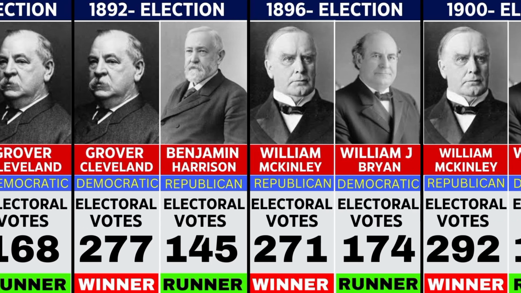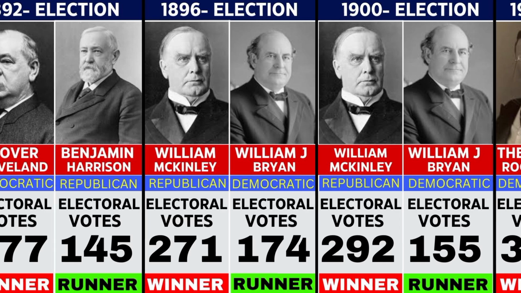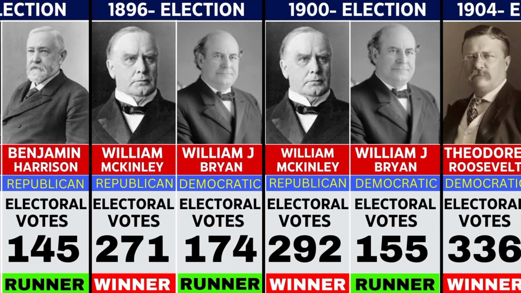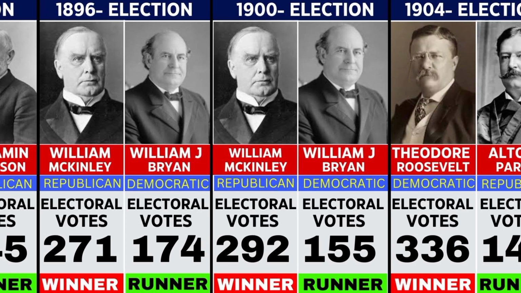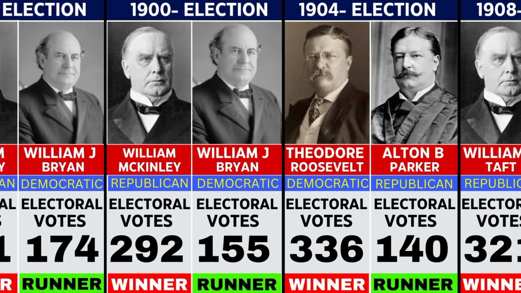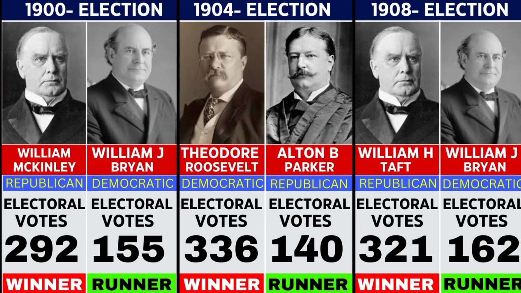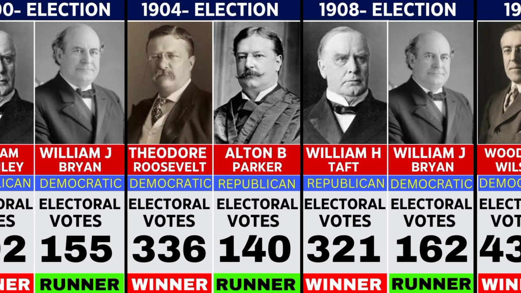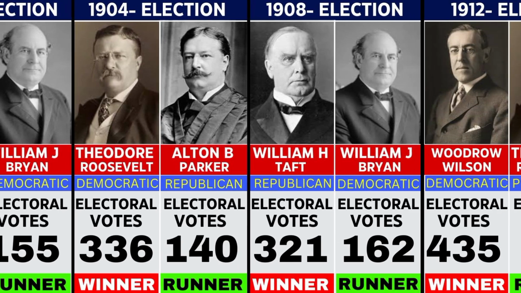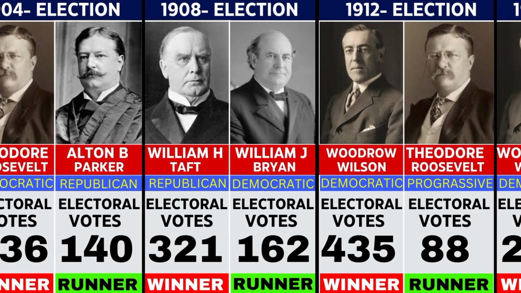In 1900, McKinley won again with 292 votes over Bryan's 155. In 1904, Theodore Roosevelt won with 336 votes over Alton Parker's 140. In 1908, William Howard Taft won with 321 votes to Bryan's 162. In 1912, Woodrow Wilson won with 435 votes, defeating Roosevelt with 88.